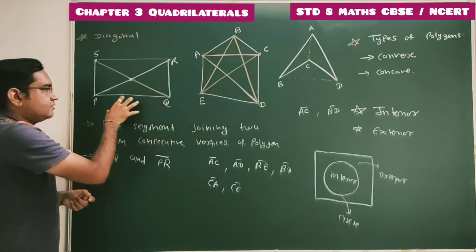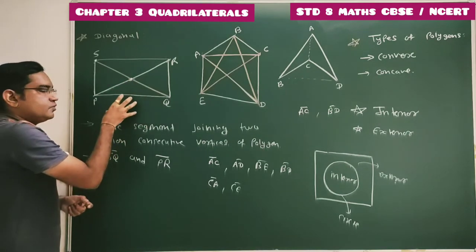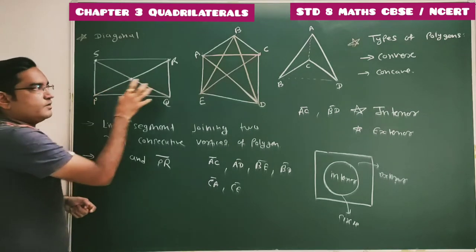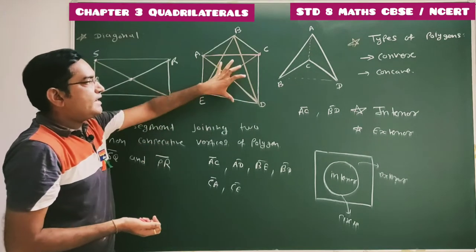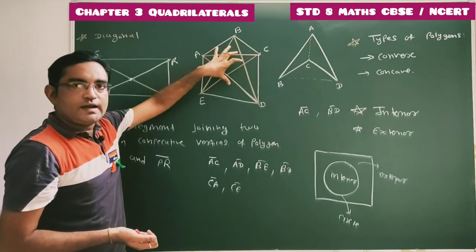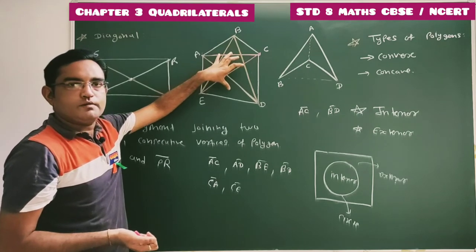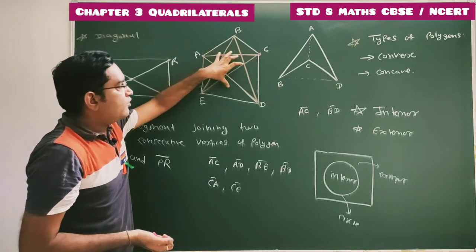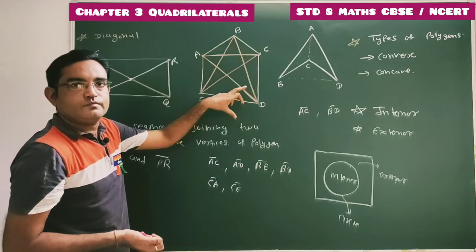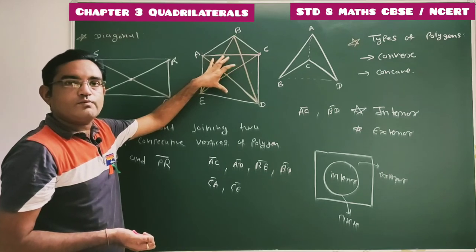Hence this polygon, this is one quadrilateral, which is one type of polygon. This quadrilateral is a convex quadrilateral. Done. Same way here, this pentagon is one type of polygon. All the diagonals of this pentagon lie in the interior part of this pentagon. Hence this is a convex polygon.